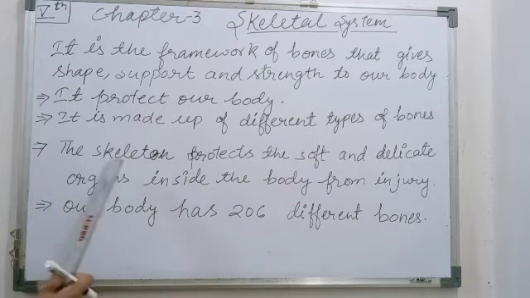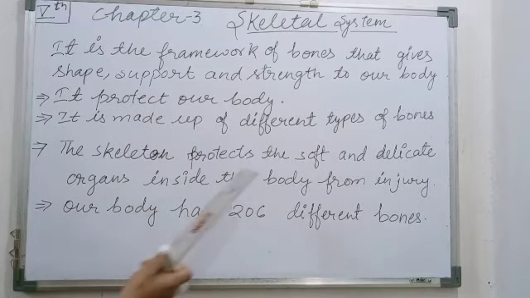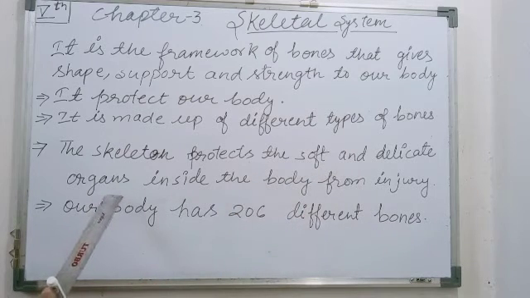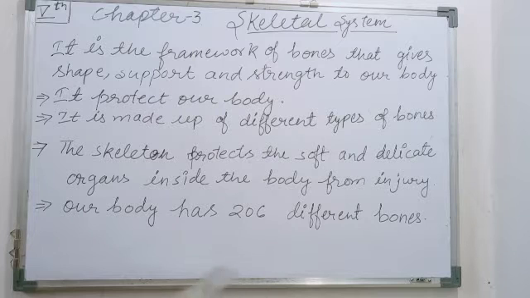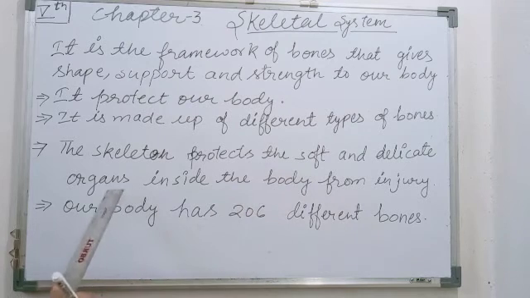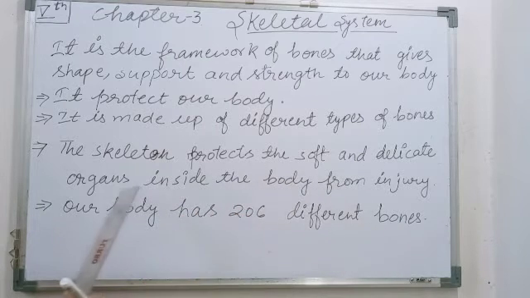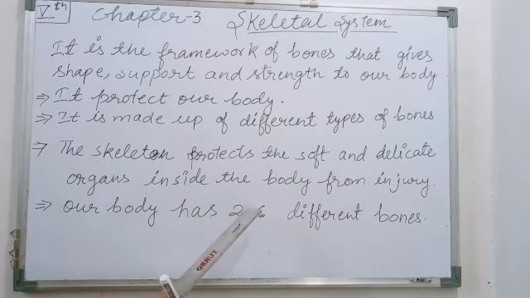Okay, the skeleton protects the soft and delicate organs. Soft and delicate organs means, students, as you know, our body has many soft organs, like the heart, liver, kidney and brain. These are all soft and delicate organs, which are protected by the skeleton from injury.